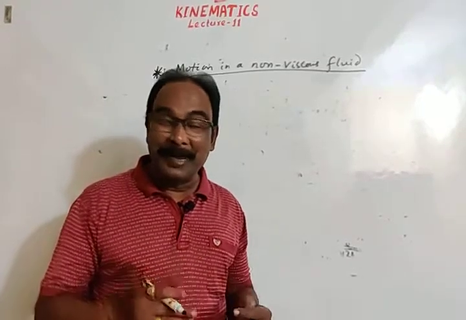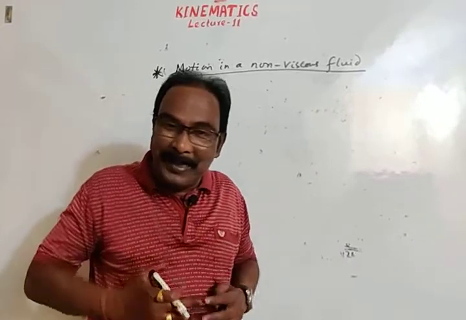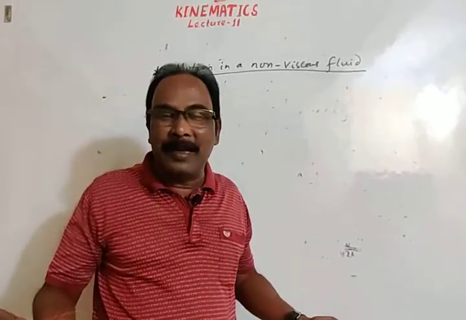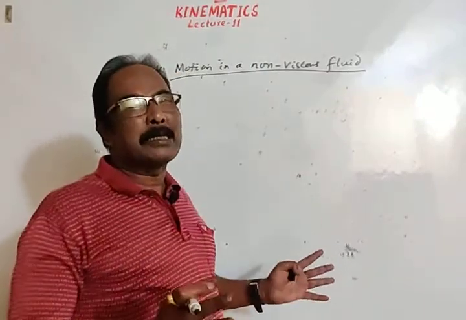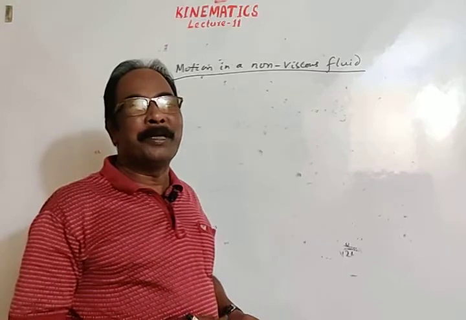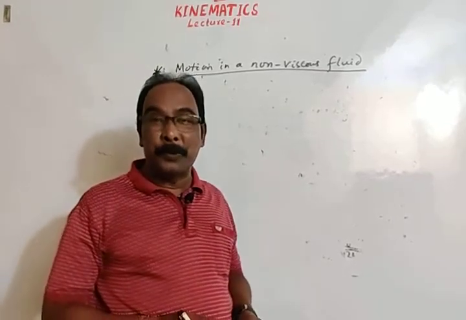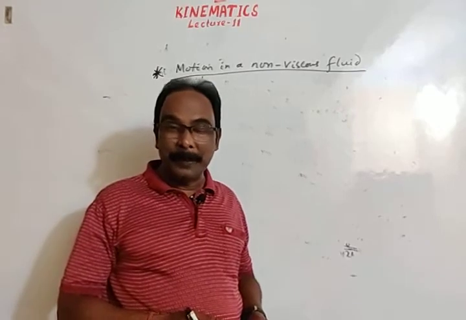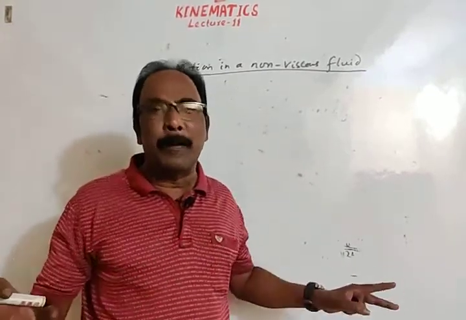Okay, fluid friction. If you swim in water, then water opposes you due to friction against your body. So non-viscous. Of course, there is no such medium which is free from viscous force or viscosity. We are considering non-viscous fluid, meaning friction is absent.